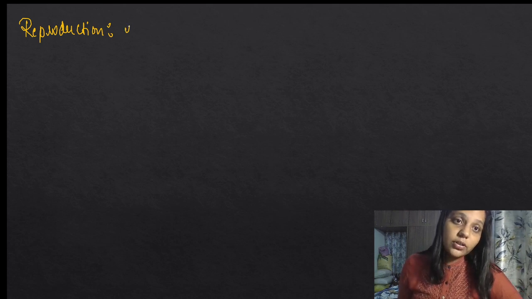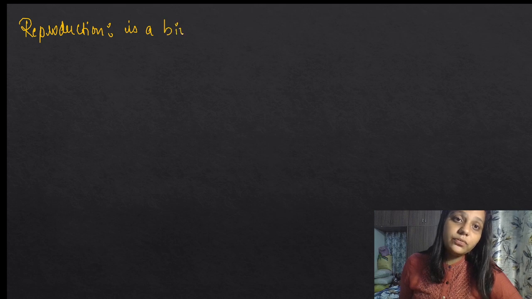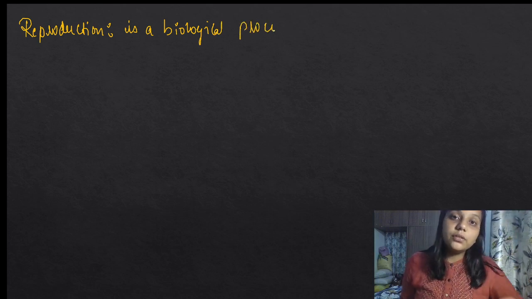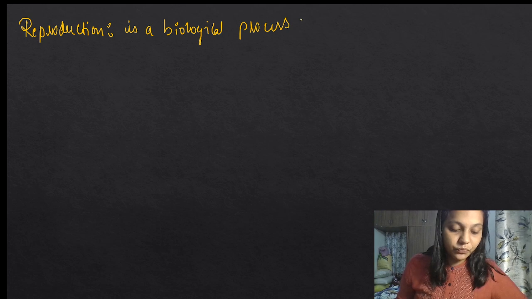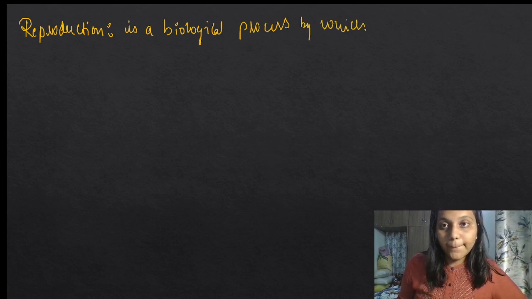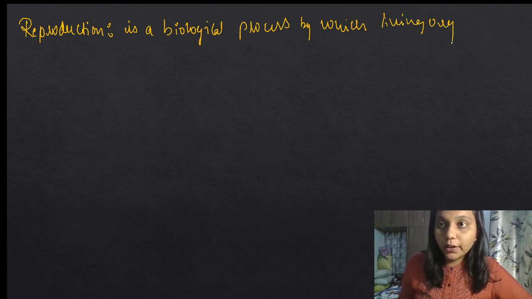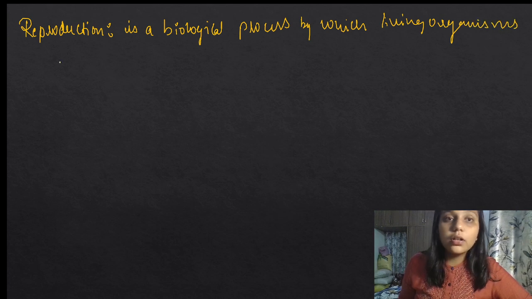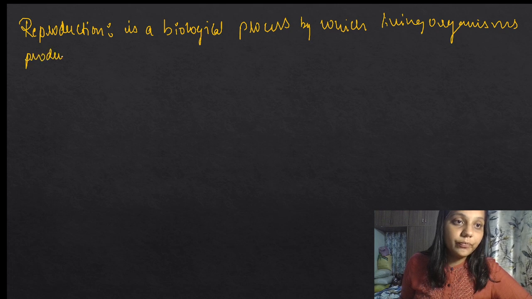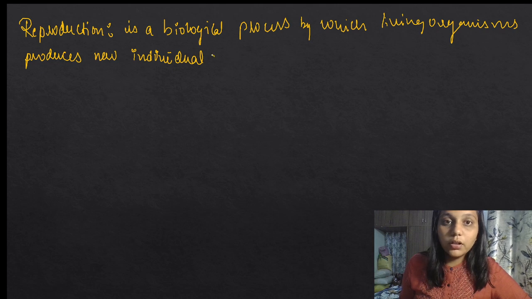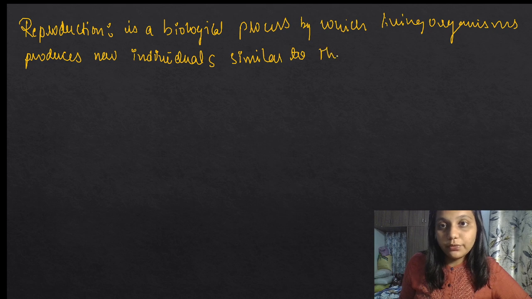So reproduction is a biological process by which living organisms produce new individuals similar to themselves.